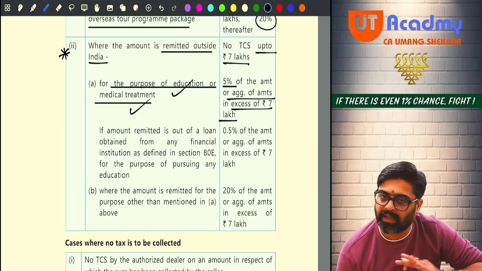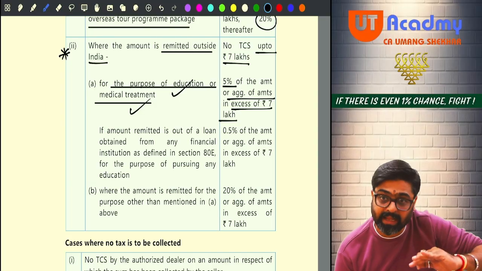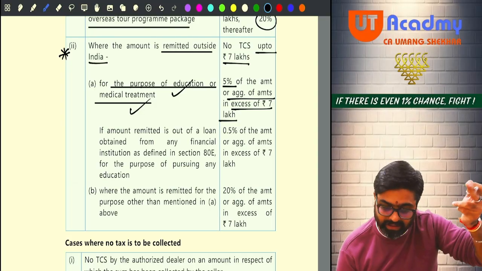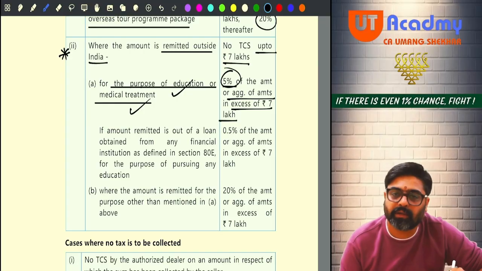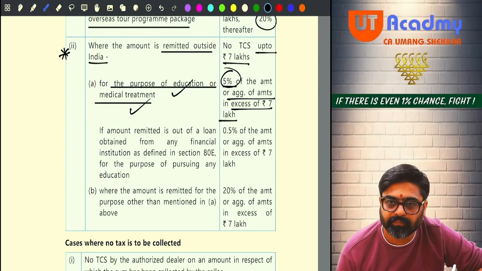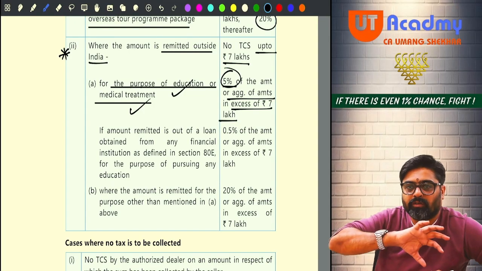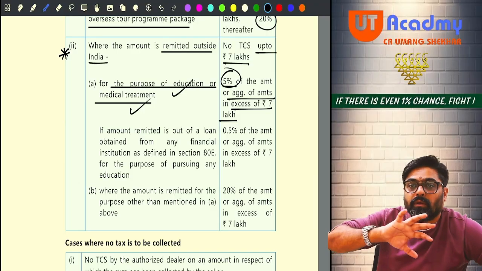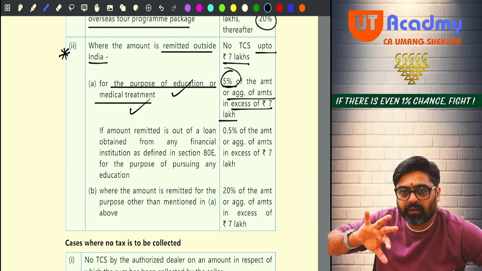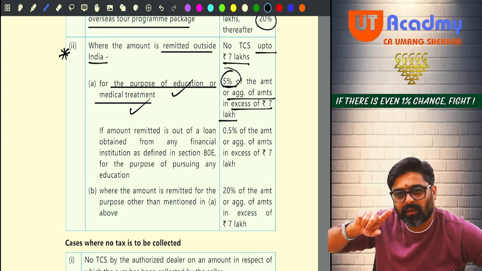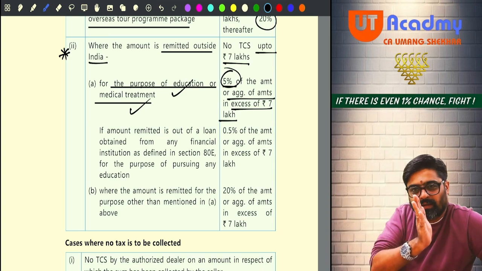So till 7 lakh there will be no TCS, but any amount over and above 7 lakhs, on that excess 5% TCS will be charged. So now, for example, you are spending 10 lakh rupees. You are spending 10 lakh. Can I say you are spending more than 7 lakhs to buy the foreign currency?